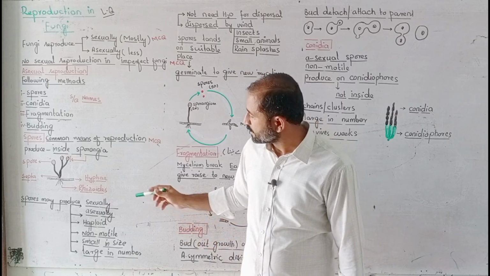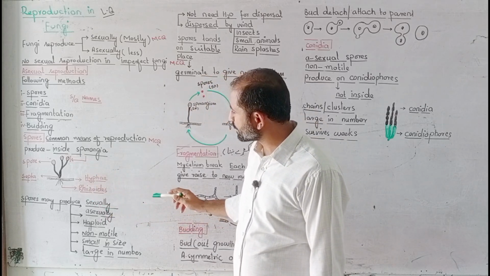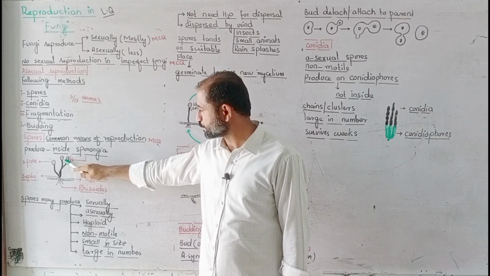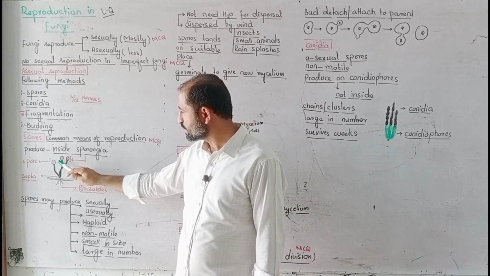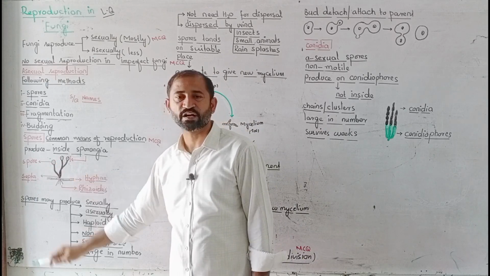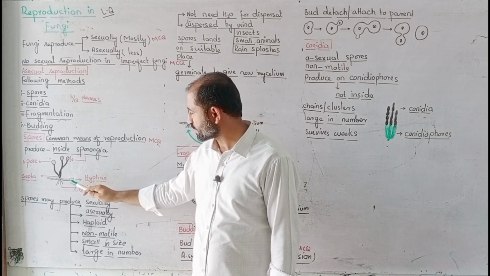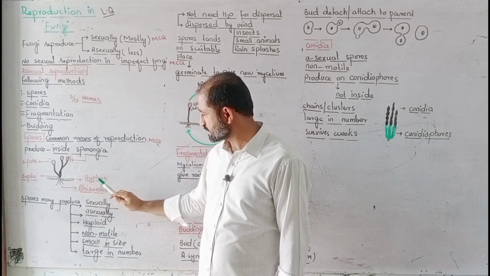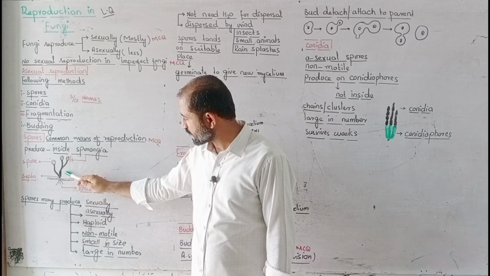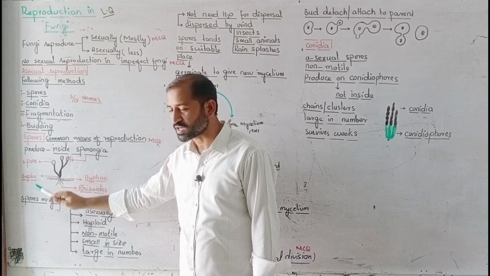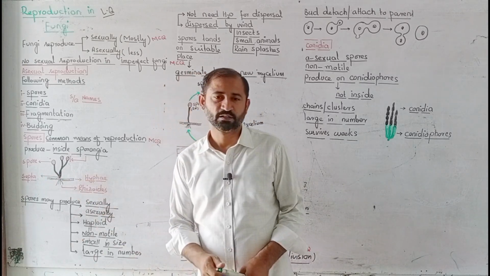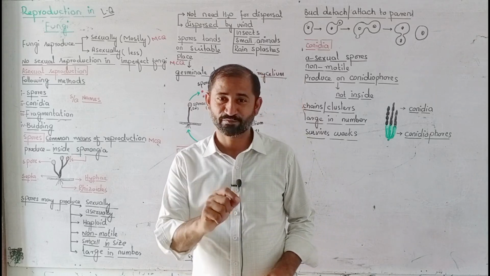Next, this is the diagram of sporangia. That is a single one, a sporangium. Here there are different spores present within the sporangium, and the red dots within it show that these are spores. They are attached to the rhizoids, and that one is hyphae. You see that the sporangium and its bearing hyphae are completely cut off from the main hyphae by a septum. And my daughter is crying. Wait for some time.